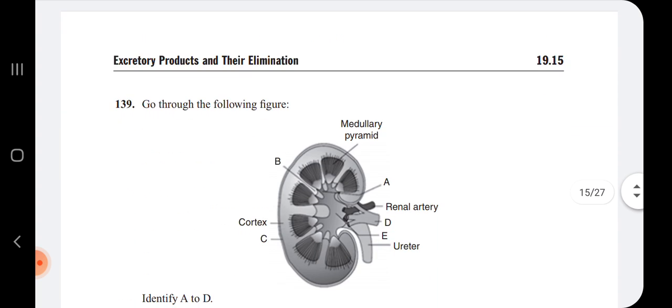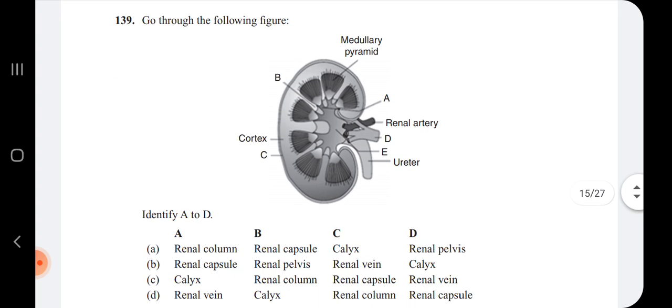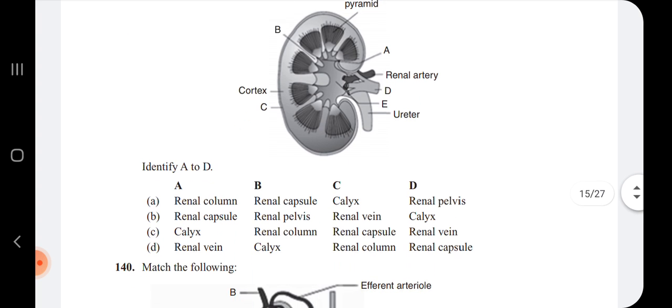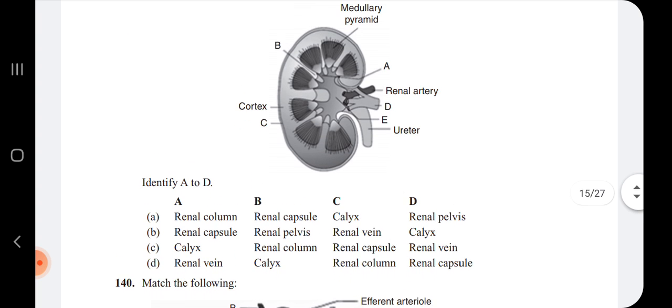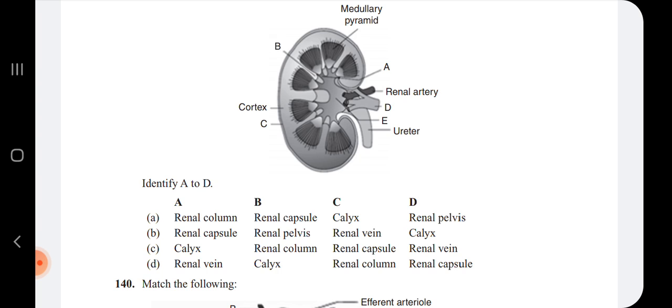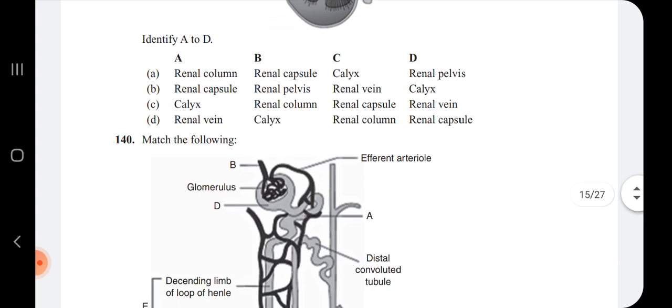Next question, go through the following figure. Again they have given the diagram where we need to identify what is A, B, C, D and E. So here A is the calyx, B is renal column, C is renal capsule, D is the renal vein.